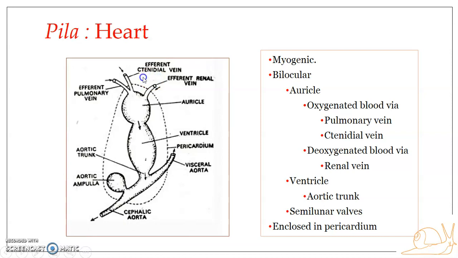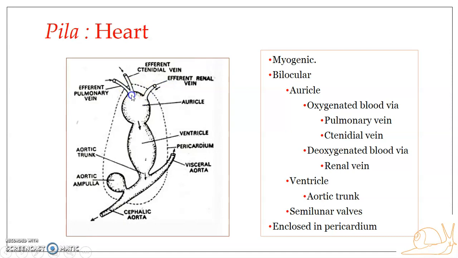But it's not the case that only oxygenated blood reaches the auricle. There is another vessel which carries blood that we can't say is oxygenated, because there is no gaseous exchange taking place in the kidney. What happens at the kidney level is that the waste substances in the blood are getting filtered out. So the blood which is carried from the kidney to the heart through the efferent renal vein is actually waste free. The metabolic wastes are removed from the blood. So waste free blood reaches over here.